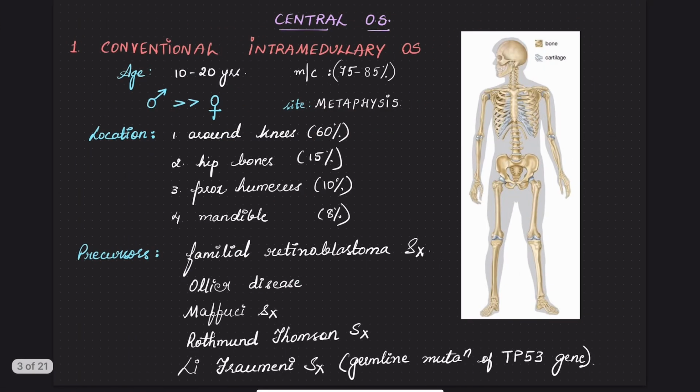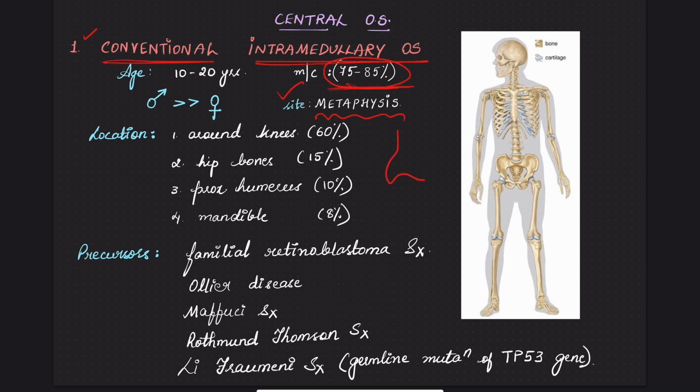Under the central, first let us see the conventional variety, conventional intramedullary osteosarcoma. This is the most common variant that you encounter. It accounts for almost 75 to 85% of all the osteosarcomas. It arises from the metaphysis of long bones.